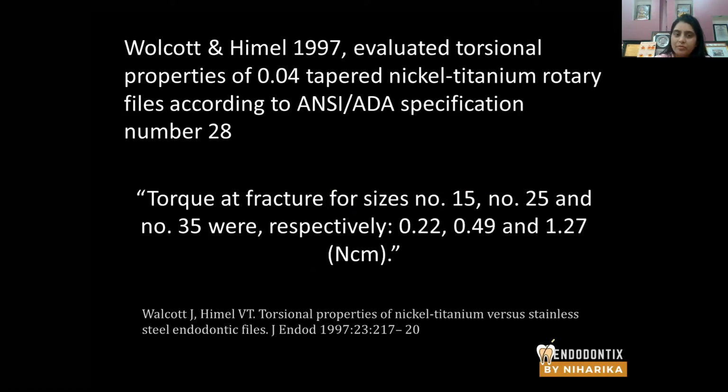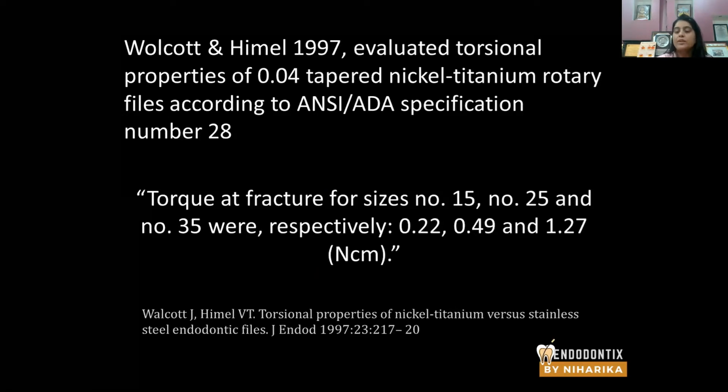Now, a lot of studies have been done, and it was found that the torque at the point of fracture for size 15, 25, and 35 rotary files was respectively 0.22, 0.49, and 1.27. Okay. So imagine a 25 number rotary file with 4% taper, NiTi rotary file, the torque at fracture was 0.49.